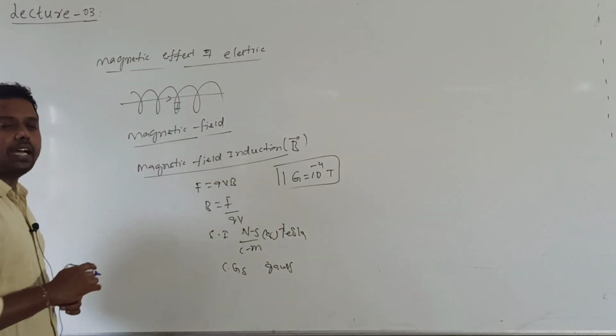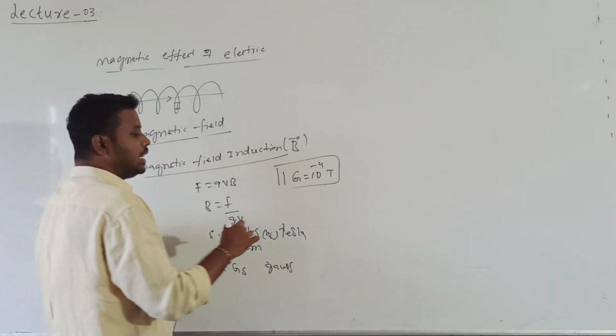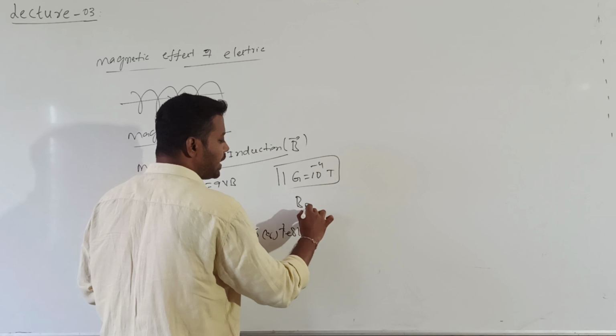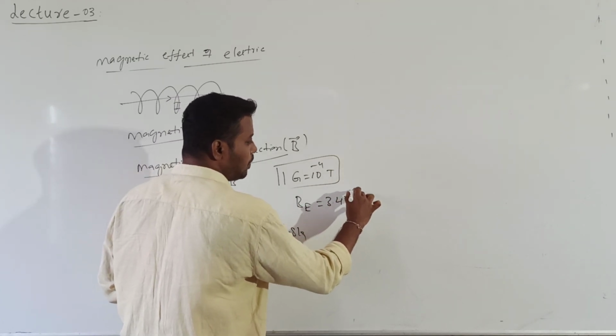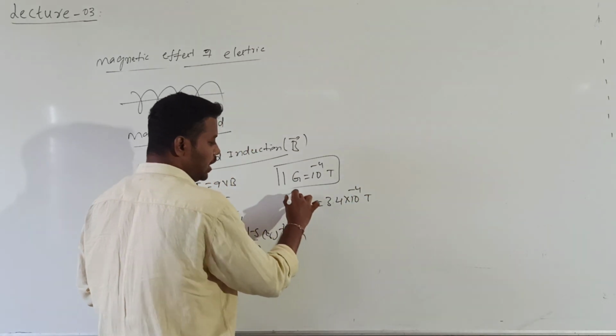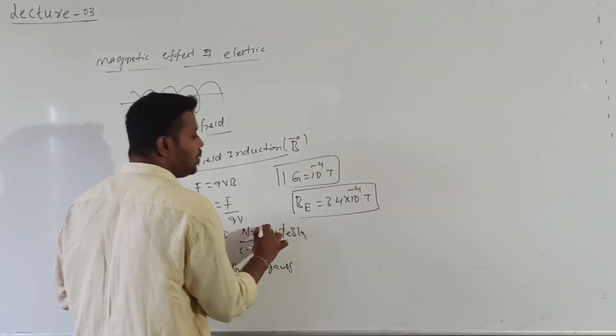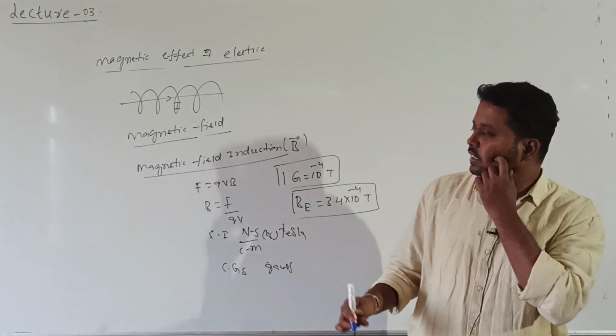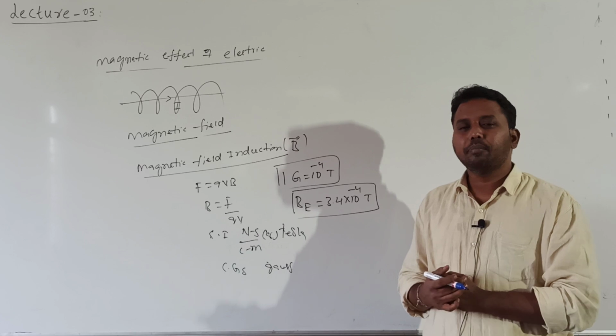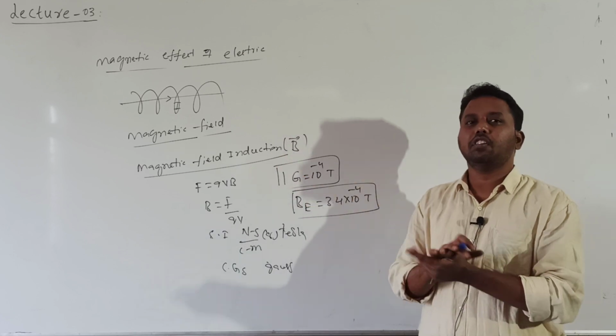Okay? Magnetic field induction. Earth's magnetic field induction value is approximately of the order of 3.4 into 10 to the power of minus 4 Tesla. You know that Earth also acts like a huge bar magnet, so the Earth's magnetic field value is of this order.